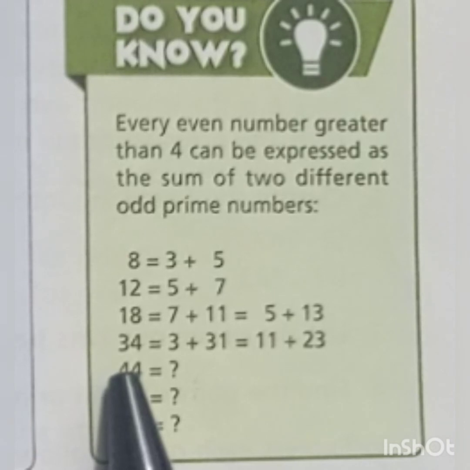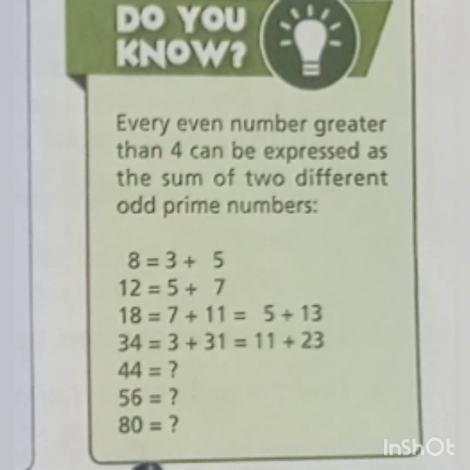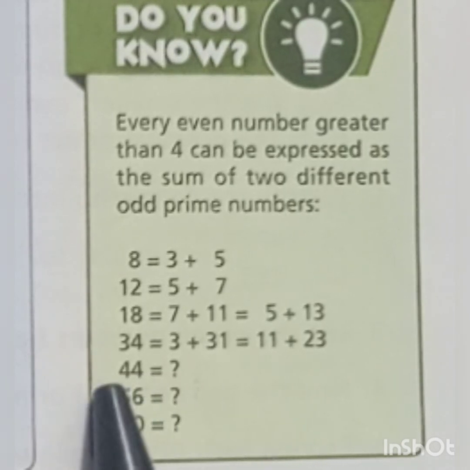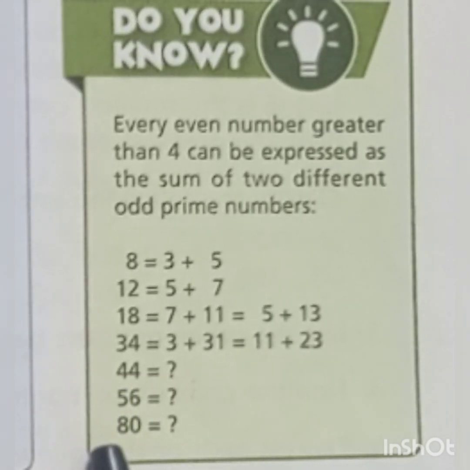So let's think about 44, 56 and 80. What would be the prime numbers that we will add to make 44, 56 and 80?